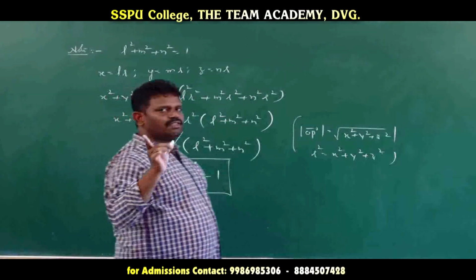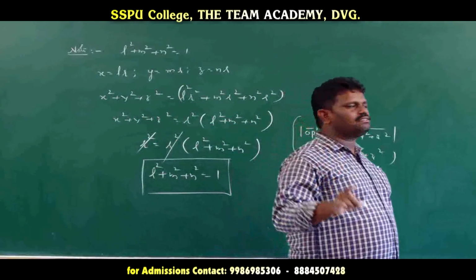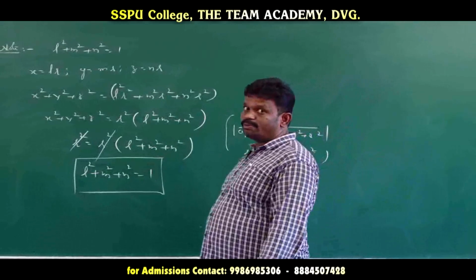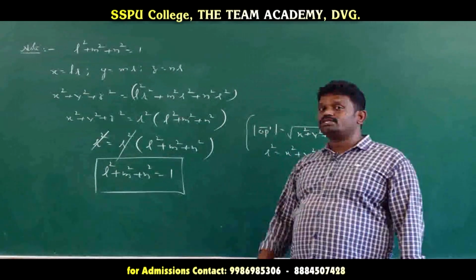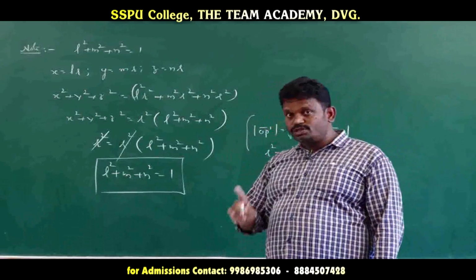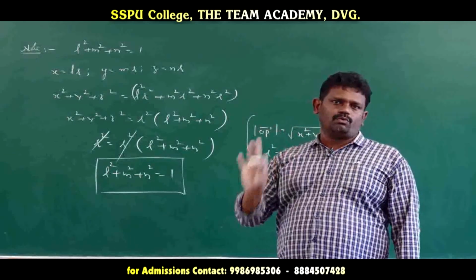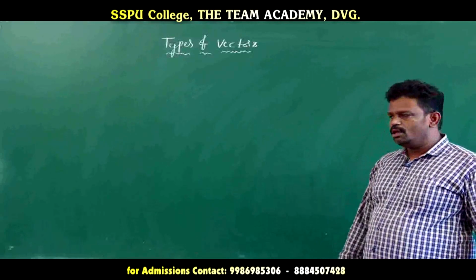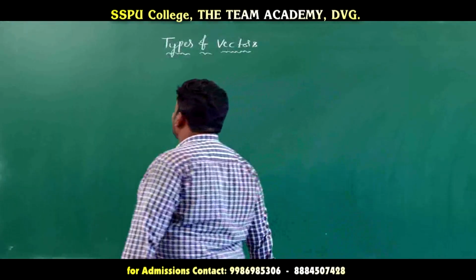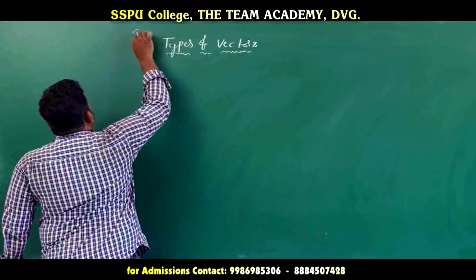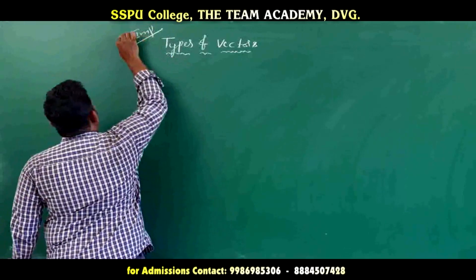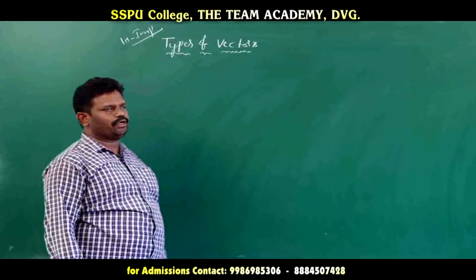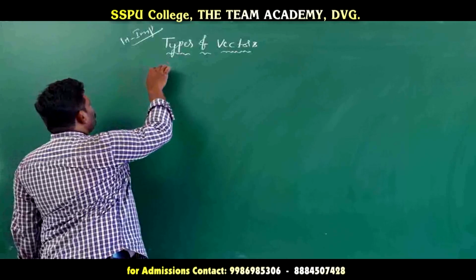If you remember, the sum of the squares of direction cosines is always equal to 1. But generally A square plus B square plus C square is not equal to 1, meaning the sum of the squares of direction ratios is not equal to 1. Okay? So my next concept is types of vectors. In types of vectors, this is one more important question for the board, a 1 mark question. Here are the different types of vectors.